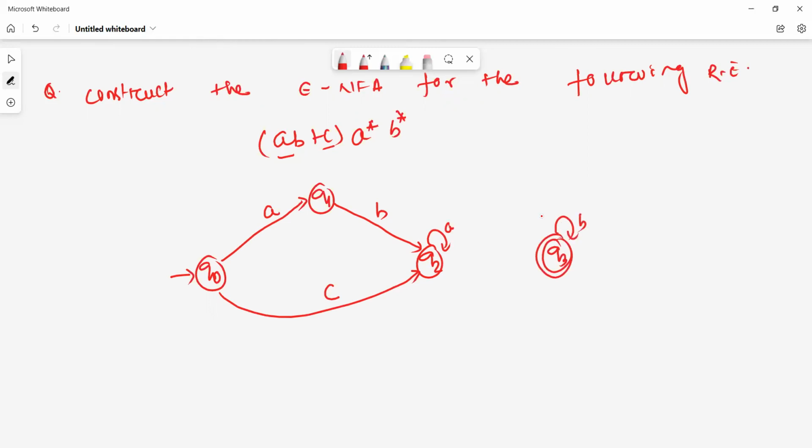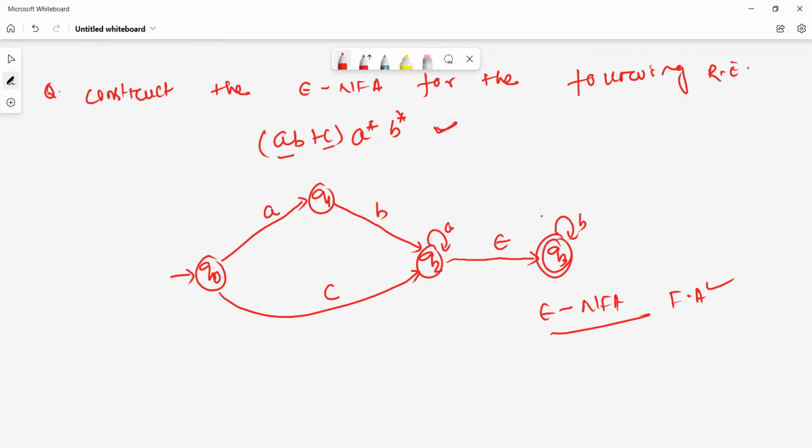So we can combine, that means we'll connect Q2 to Q3 using epsilon. This is the epsilon NFA finite automata of the given regular expression AB plus C, A star, B star.